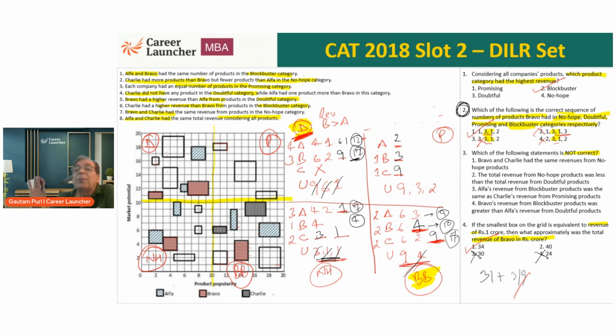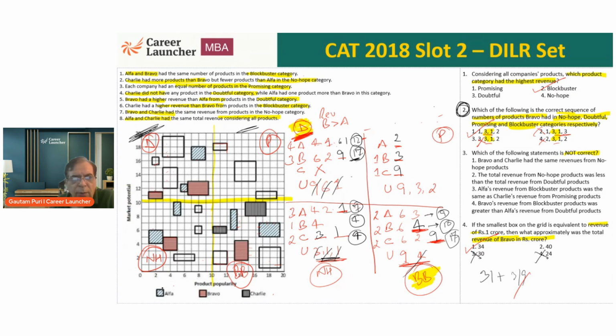Otherwise, we would have to find out whose is how much. So as far as the middle 2 categories, the doubtful and the promising categories, were concerned, we picked up this data from question number 2, and we got the answer faster. Okay. So now we have one question left. So let's do that also. So let me just fill it up 4. Okay. And anything else we need to fill up?